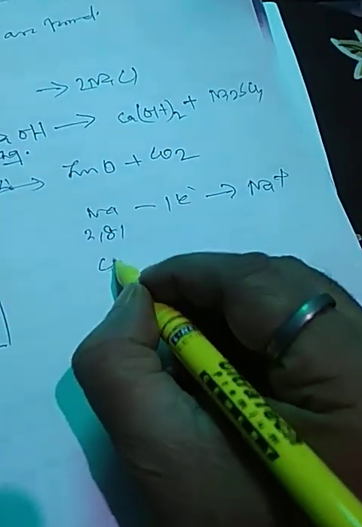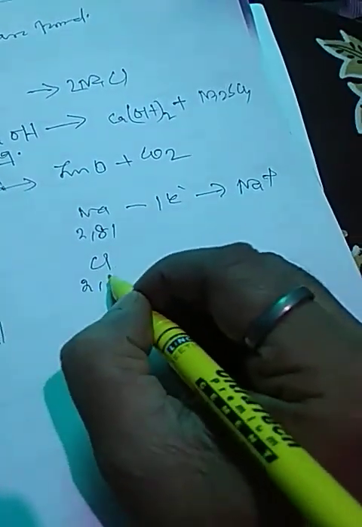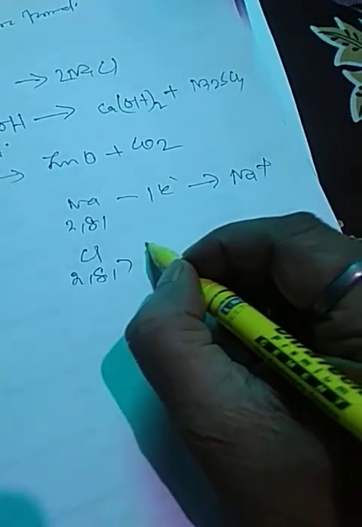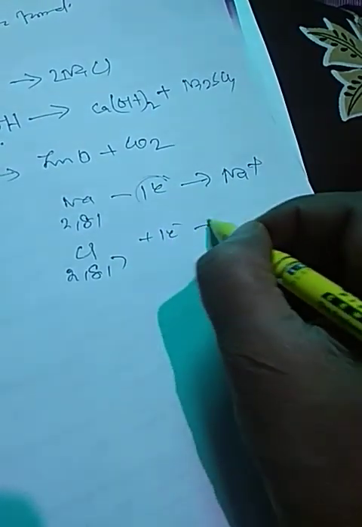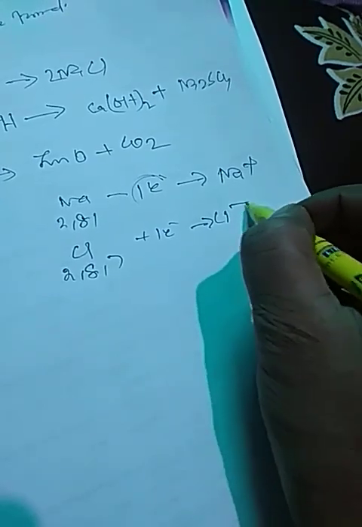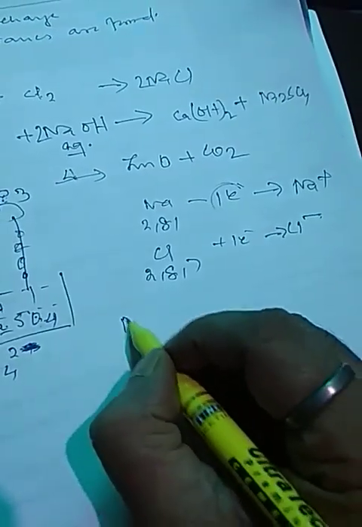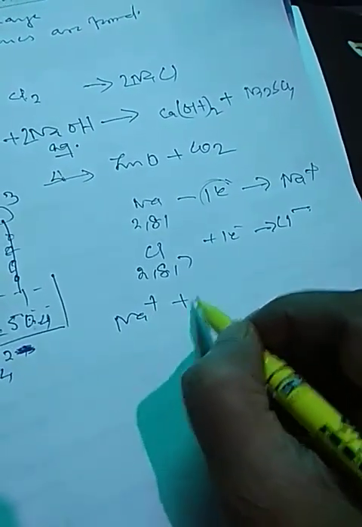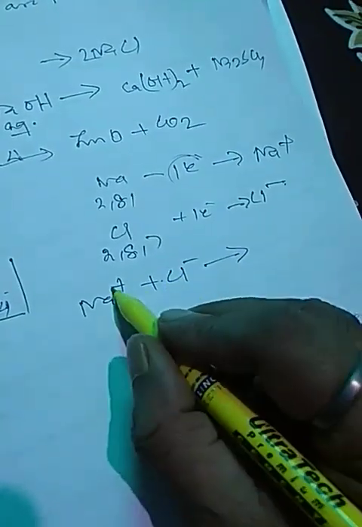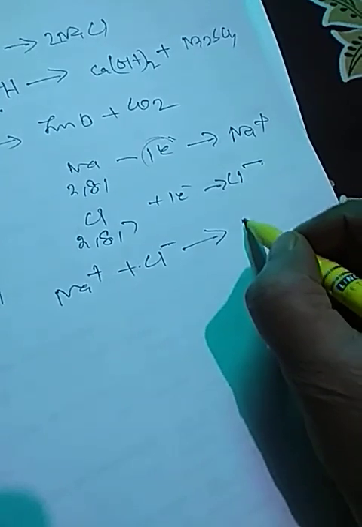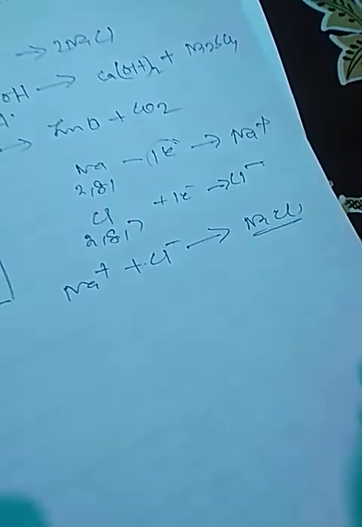And chlorine, its configuration is 2, 8, 7. After gaining this electron, it becomes a negative ion. So the positive ion and negative ion combine, opposite charges attract each other, and it forms sodium chloride.